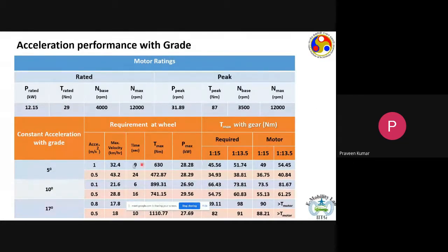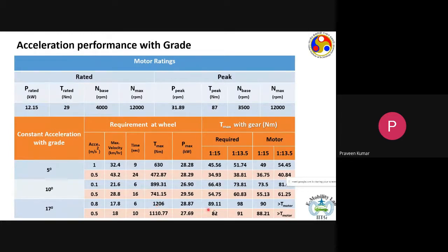Now, if we look at another situation, shown here at 17 degree grade, and you want to accelerate at 0.8 meters per second squared continuously, your wheel would need around 1.2 kilonewton meter of torque.